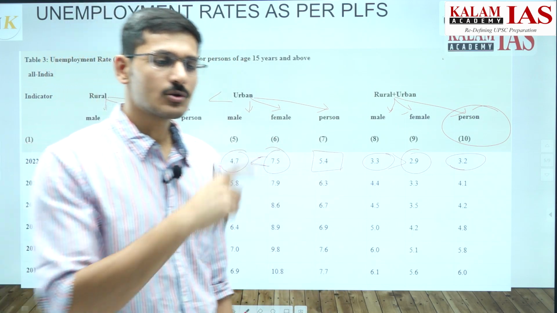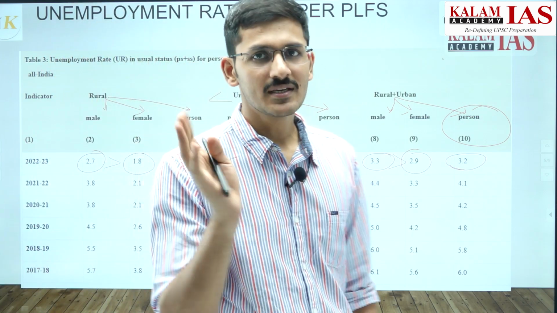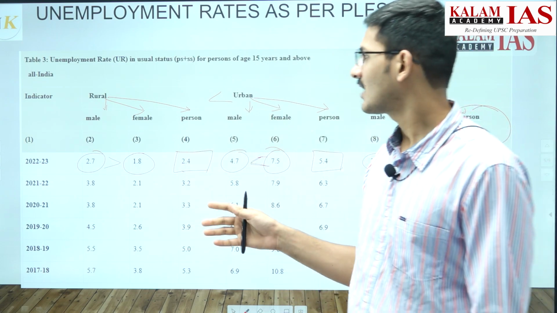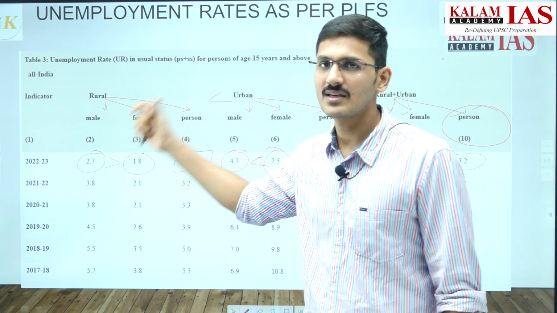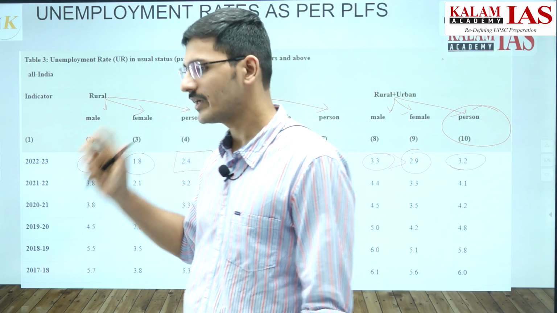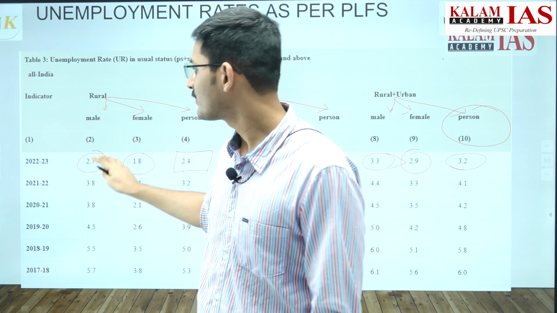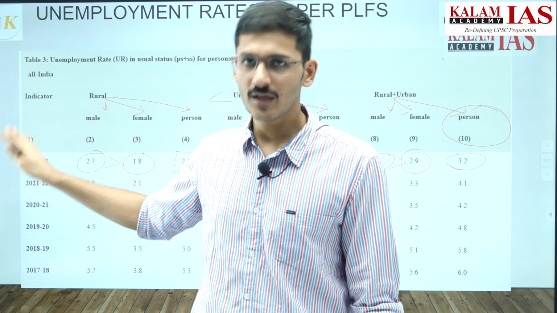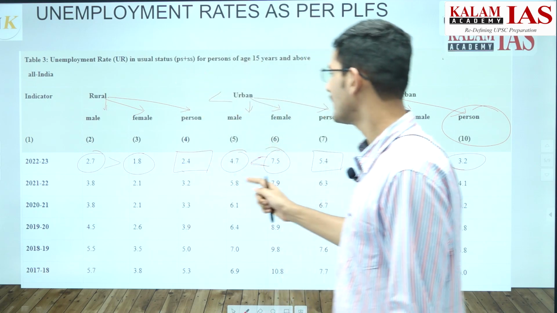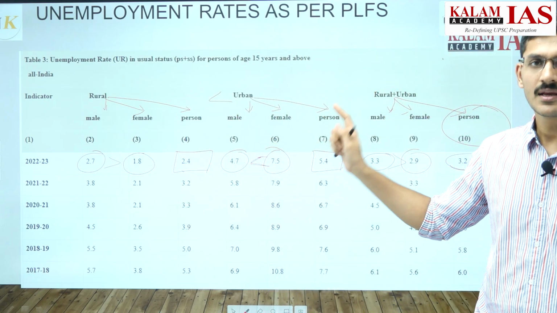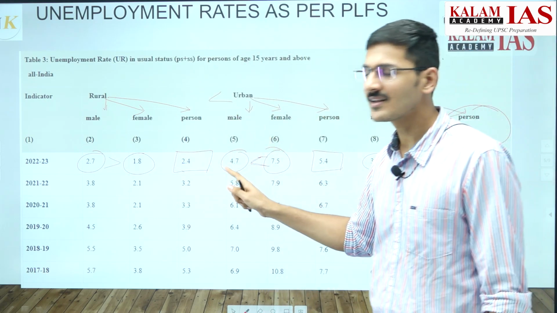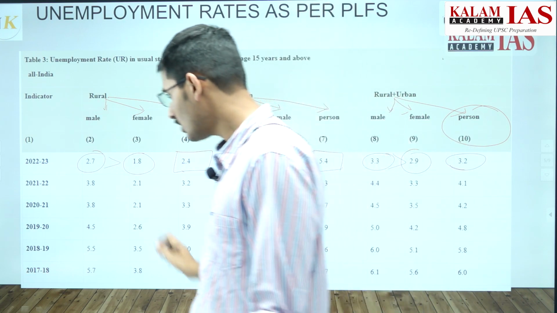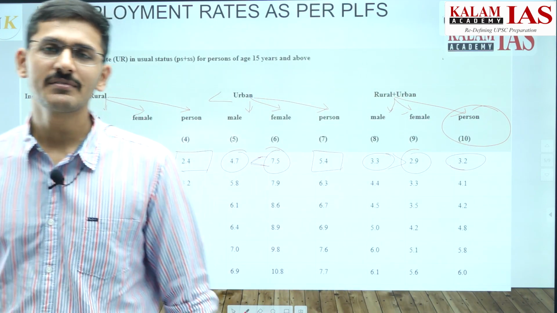Now, if we consider rural and urban areas separately for male as well as female, then in rural areas the pattern is the same as in the overall Indian data, that the unemployment of female is lower in rural areas. But in urban areas there is an anomaly that the unemployment of female is higher in urban areas.